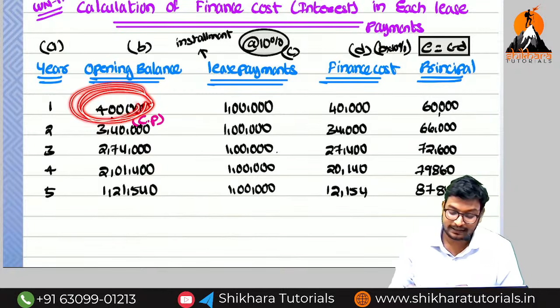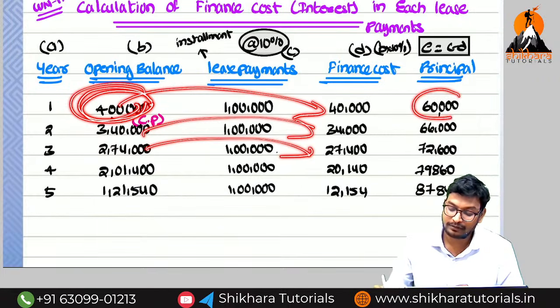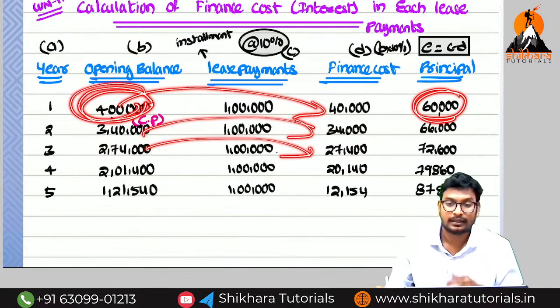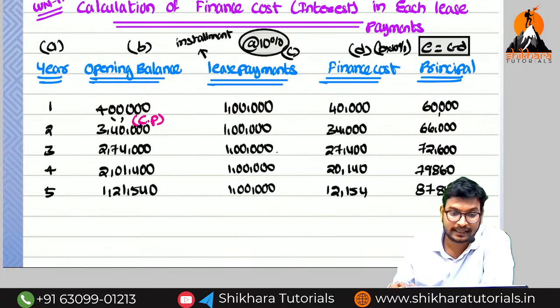We need to calculate the interest on the principal every year. So interest is calculated every year, and we reduce the principal we have paid in that particular year. So now we need to start with the accounting treatment. Now we can put the accounting treatment.